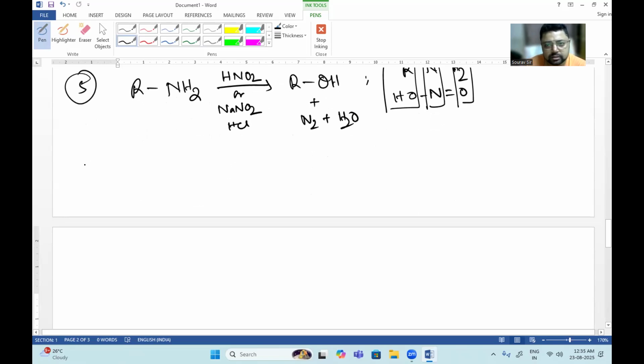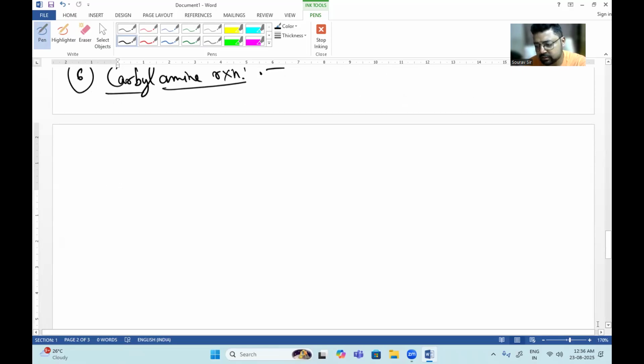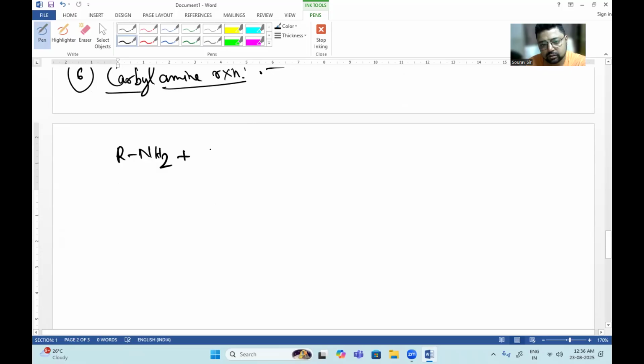So this is it. Next, the main important reaction is our carbylamine reaction. In the carbylamine reaction, we use RNH2, then we use chloroform, CHCl3, followed by alcoholic KOH, and from here we will get the isocyanide.